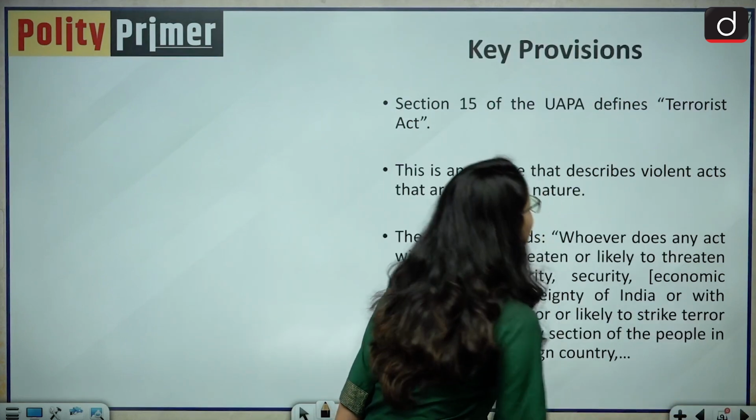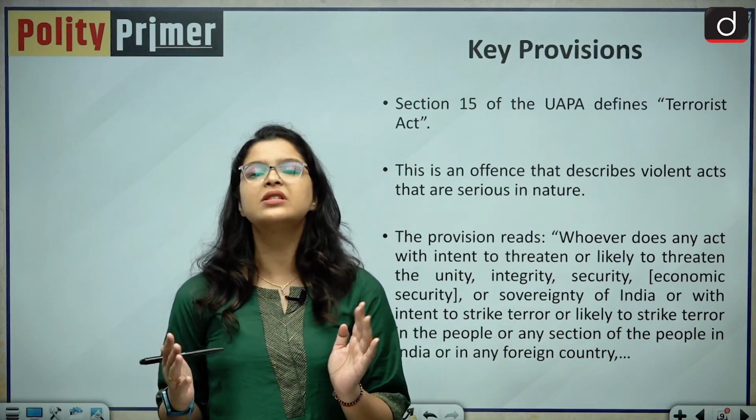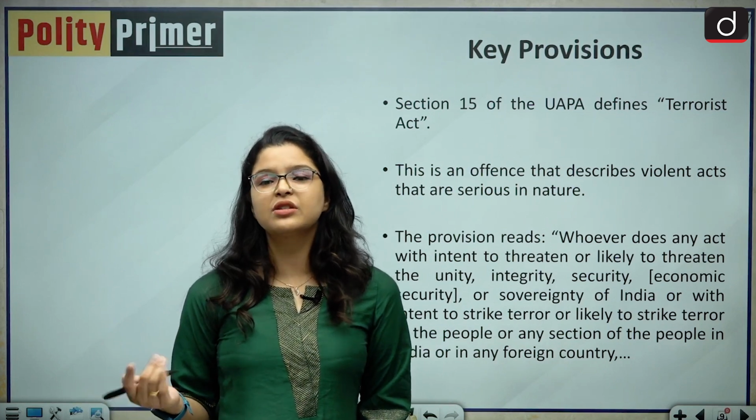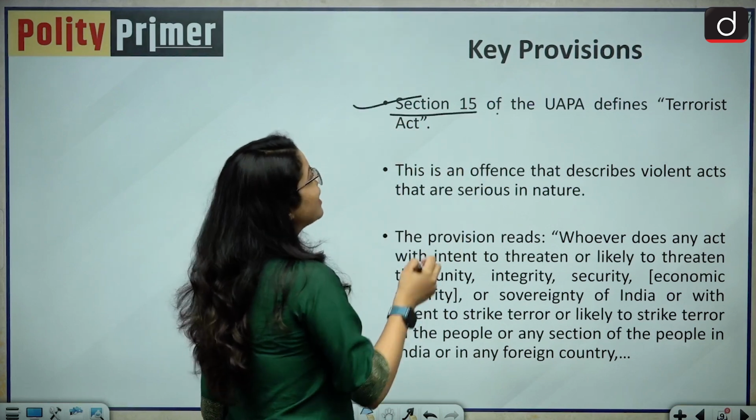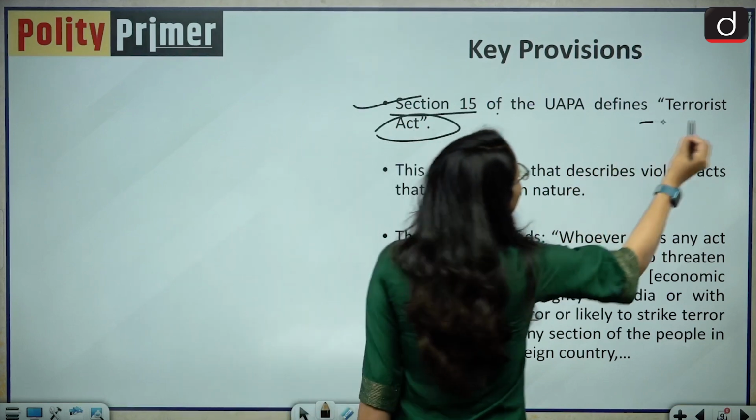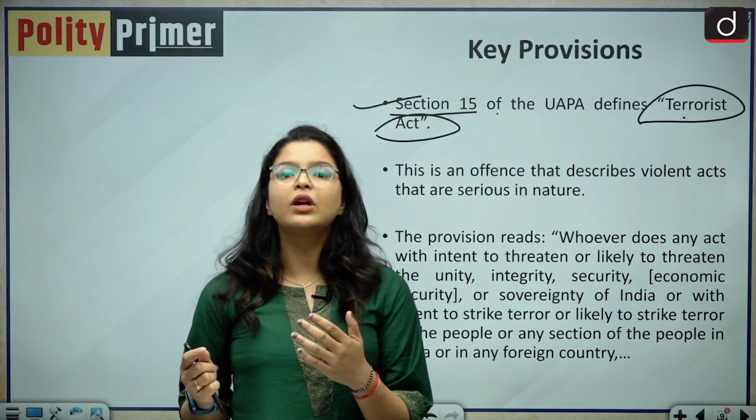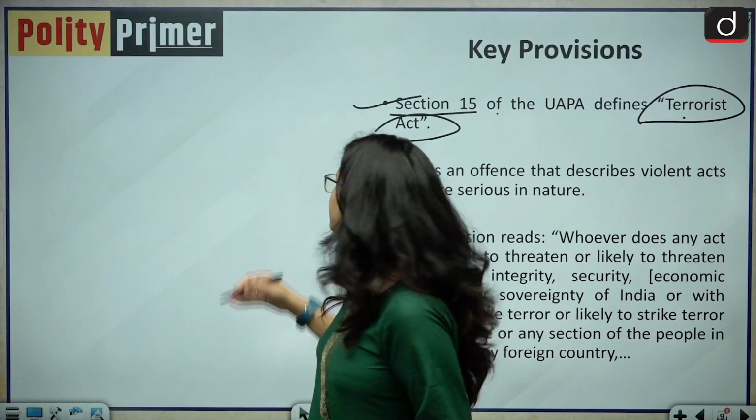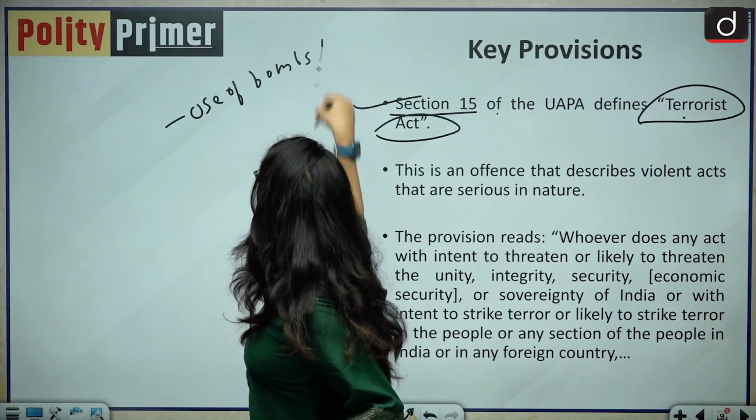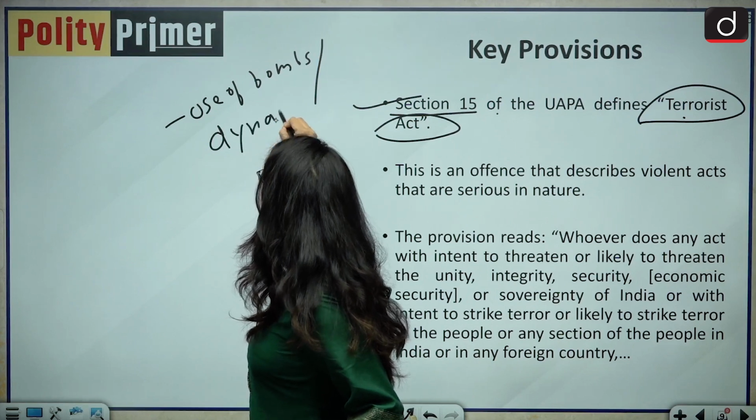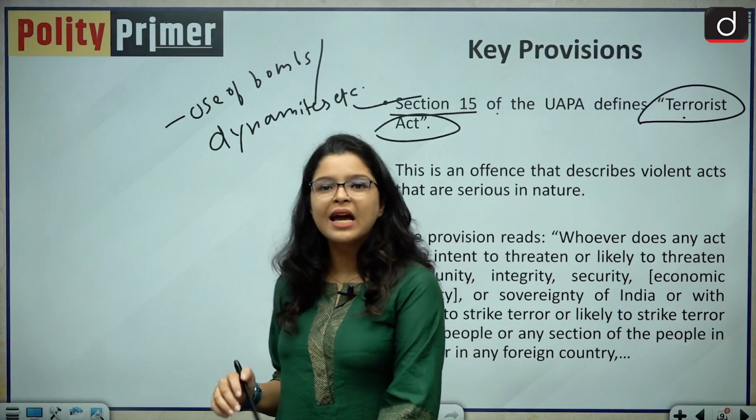So if I talk about the key provisions of this act, you will ask me, ma'am, some of the key provisions are in news, and what are these key provisions? So the key provisions of UAPA Act are section 15, which defines terrorist act. Kindly pay attention to this provision, that section 15 defines what is known as a terrorist act, and it includes use of bombs, dynamites, etc. to cause terrorist activities in India.